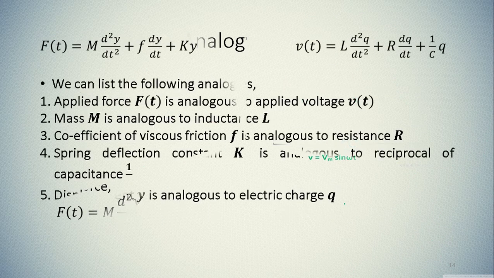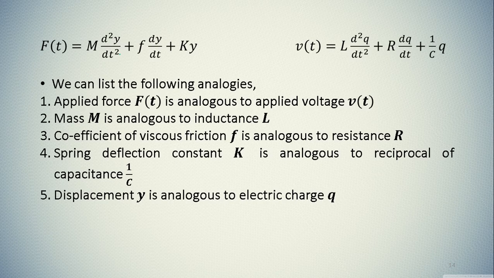Now let me rewrite this equation: f of t is the total force for the mechanical system, and total voltage for the electrical system. Now try to compare both these equations. If we compare them, we can see that your applied force f of t is analogous to applied voltage V of t. The left hand side is f of t and here it is V of t. So your applied force in a mechanical system is analogous to applied voltage.